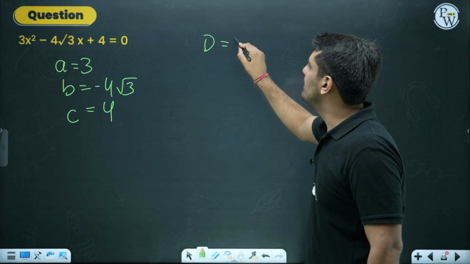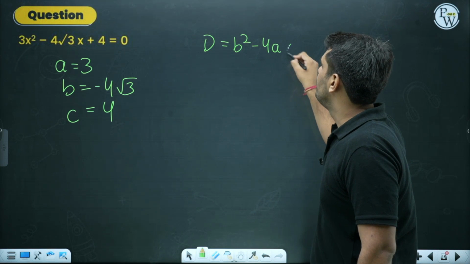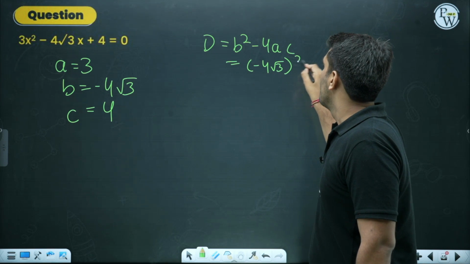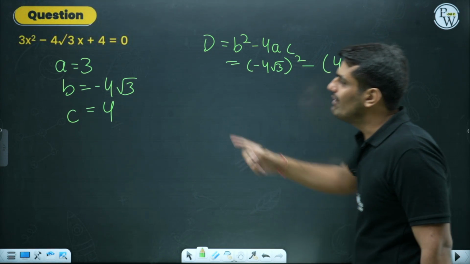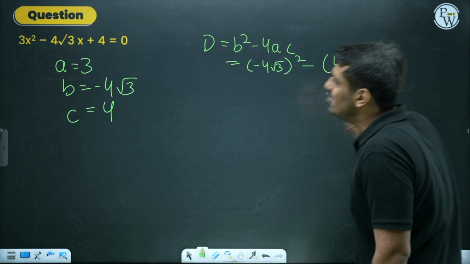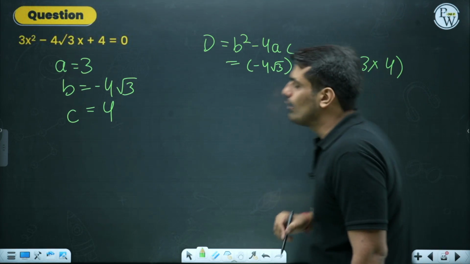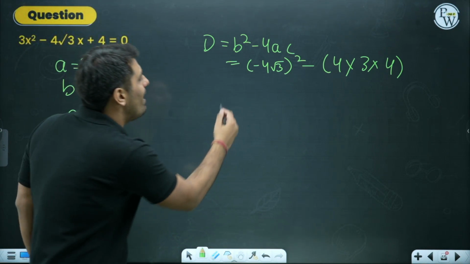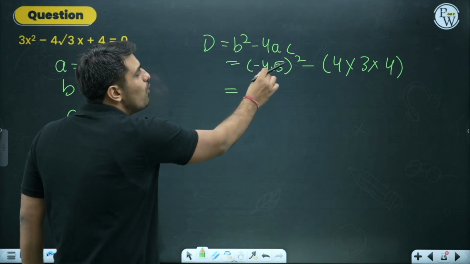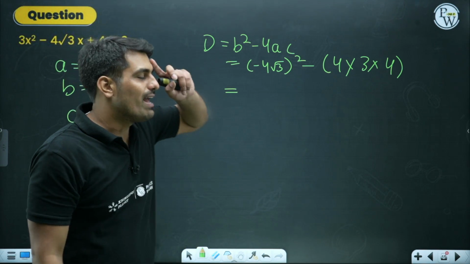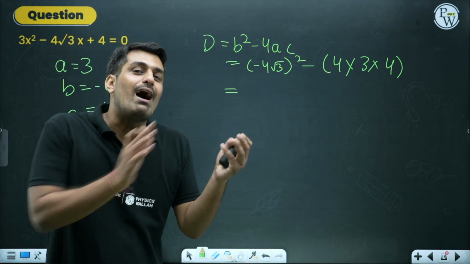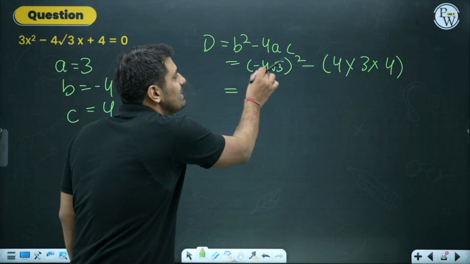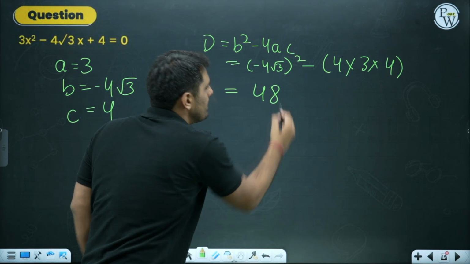Getting the value of D, which is B square minus 4AC. B square, that means minus 4 root 3 whole square, minus 4 into the value of A is 3, the value of C is 4, and this is what we need to calculate. This time the calculation seems to be bigger just because we have a number in the square which is a square root. Minus minus will become positive, 4 square will become 3. Not 3, what I am saying. Square root of 3 will become 3, because square root of 3 into square root of 3, we are getting a pair of 3, we will get one 3 out of it. 4 square is 16, 16 into 3 is 48. This is how we need to do it.